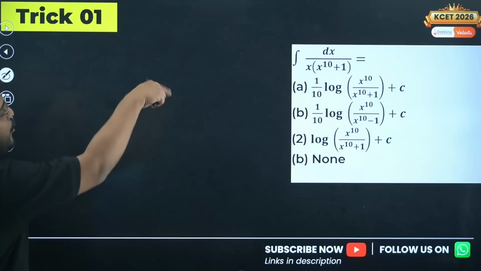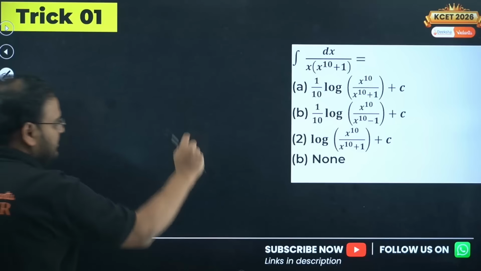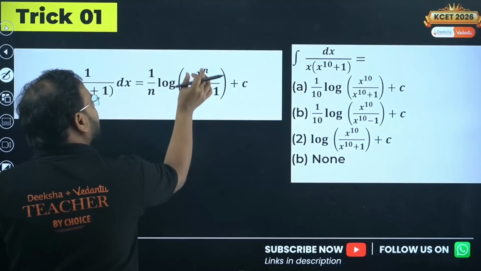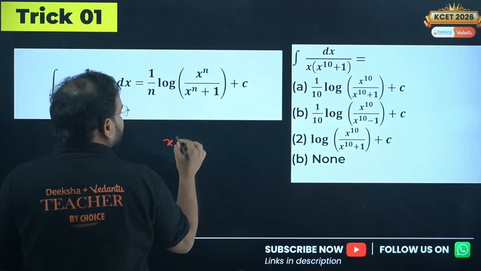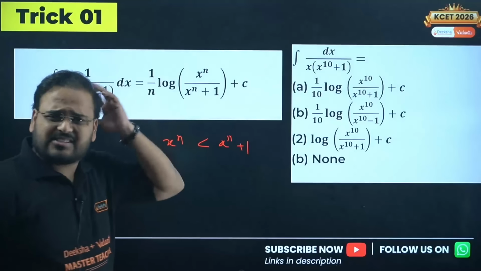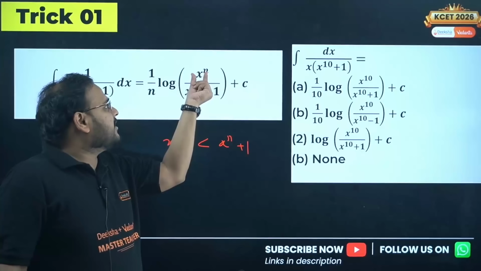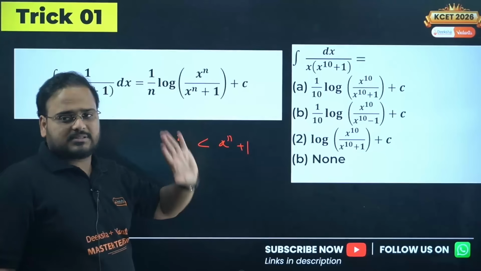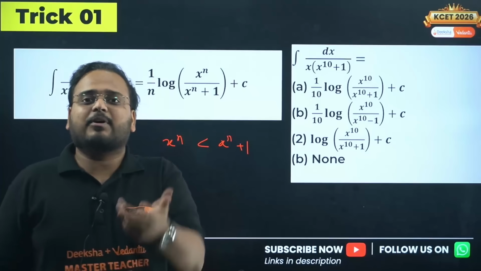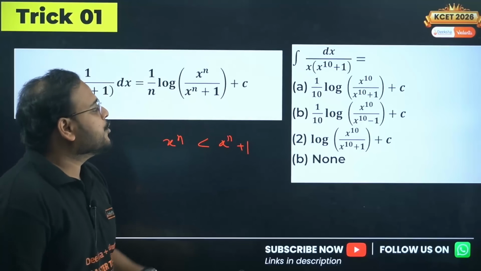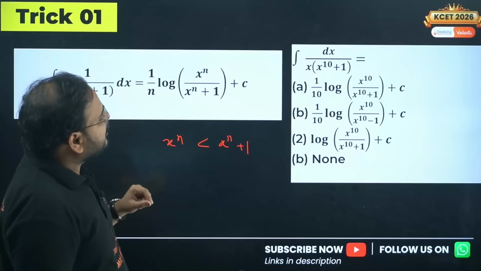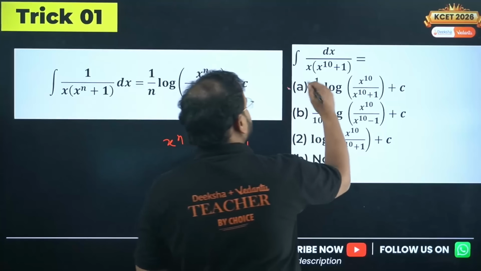So what you do over here is simply take the power as the reciprocal, 1 by 10, and this is the result: 1 by 10 log of x power n upon x power n plus 1. The smaller part, always remember, x power n will be less than x power n plus 1. Sir, how to remember this trick? Check here, this value will always be less than this value. If I ask you whether x power 10 is more or x power 10 plus 1 is more? Clearly sir, x power 10 plus 1 is more. So x power 10 plus 1 will come over here in the denominator, and 1 by 10 will be here also. So the answer becomes option A, guys.